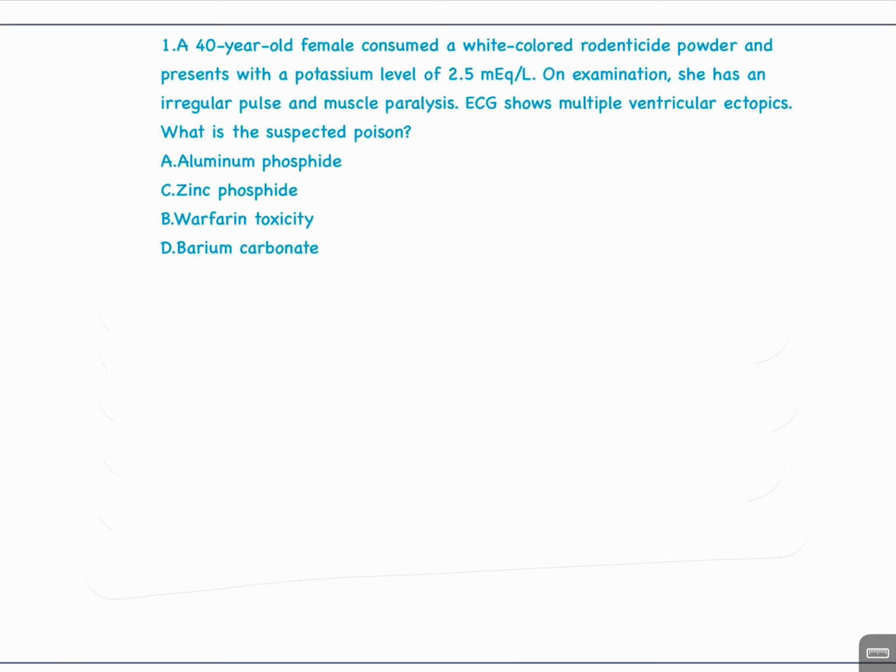A 40 year old female consumed a white colored rodenticide powder and presents with a potassium level of 2.5 millimole per liter. On examination she has an irregular pulse and muscles paralysis. ECG shows multiple ventricular ectopics. What is the suspected poison?